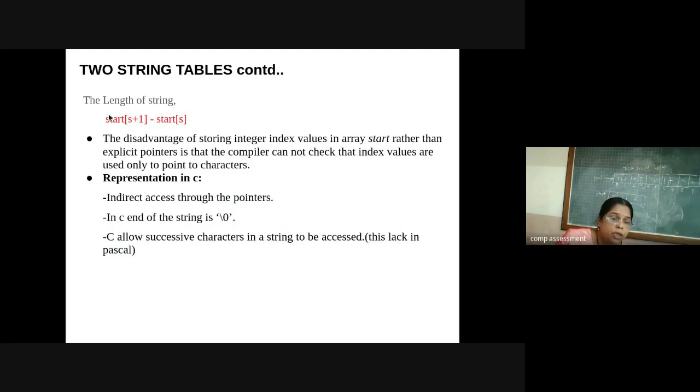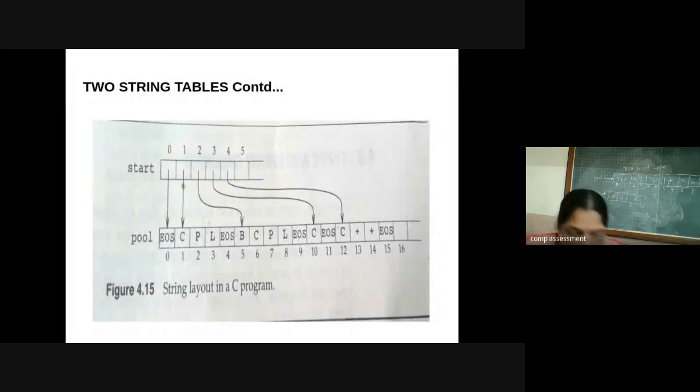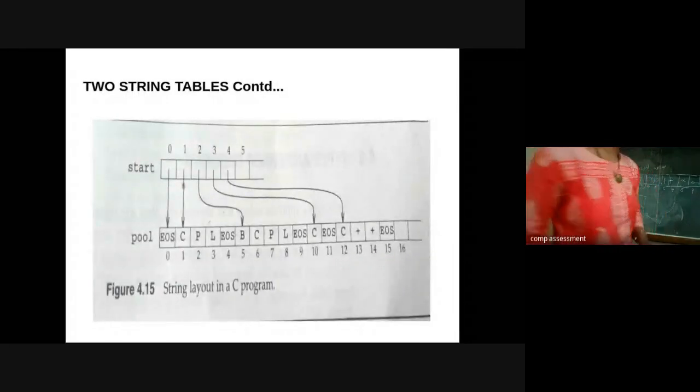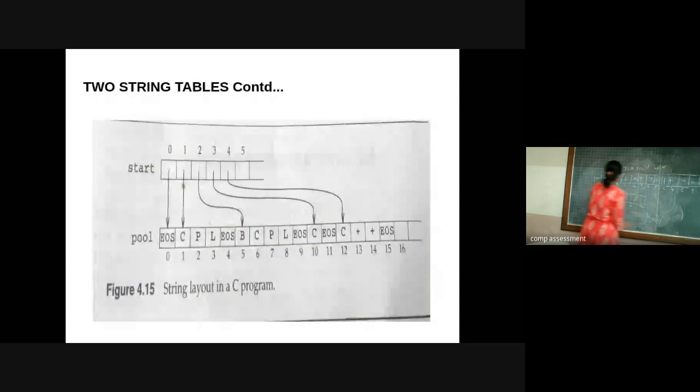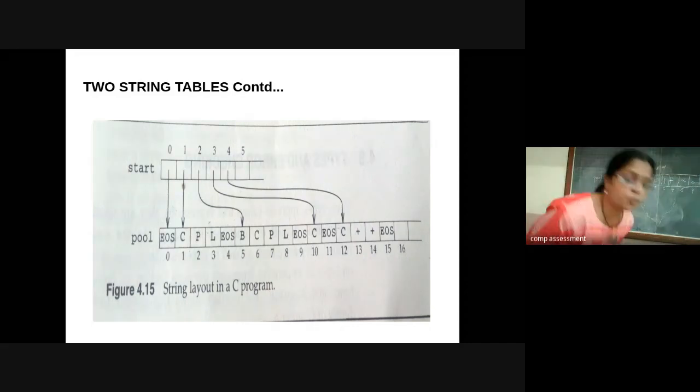Whereas in C programming, we all know that each string ends with /0, so it is the end of a string, EOS. If I store this in C programming, obviously it will be EOS or /0. That is the special character; each string is terminated with a special character.